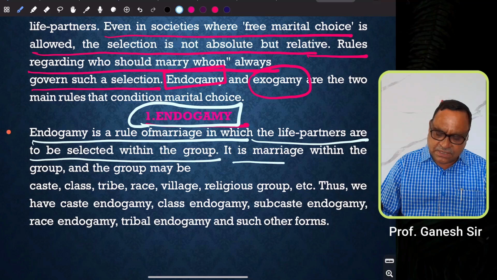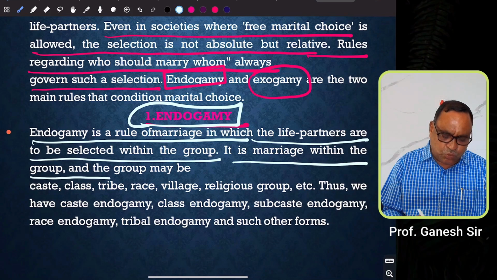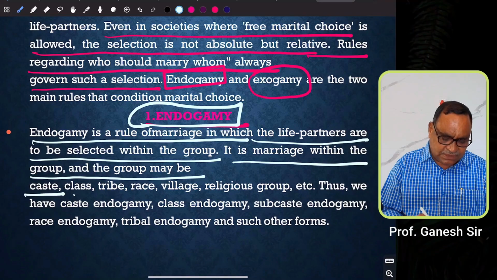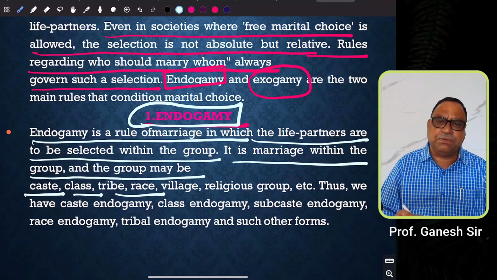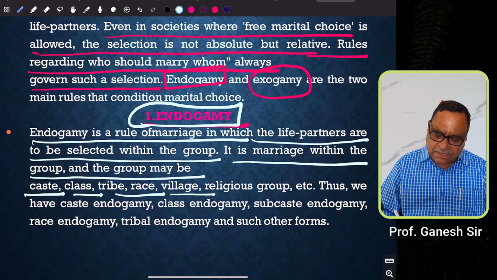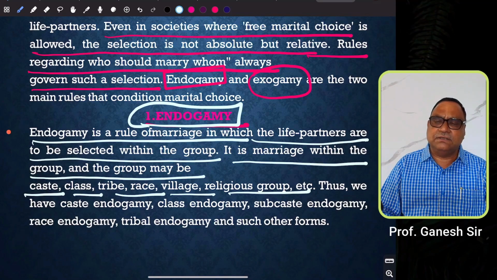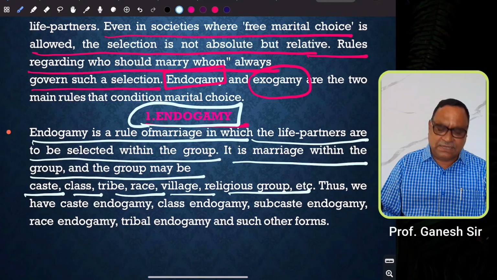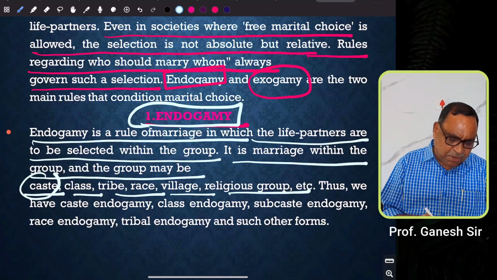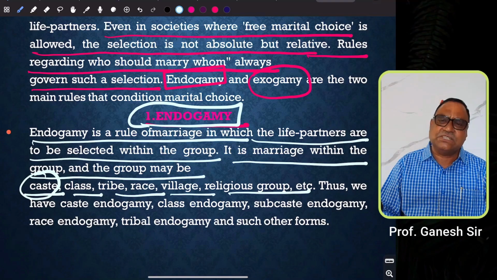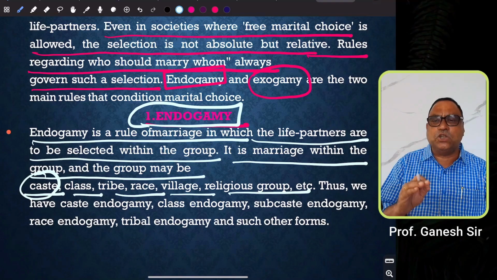It is marriage within the group, and the group may be caste, class, tribe, race, village, and religious group, etc. So the best examples for the rule of endogamy are caste and subcaste. A person belonging to a particular caste must marry within that caste. So that is why caste is an endogamous group.